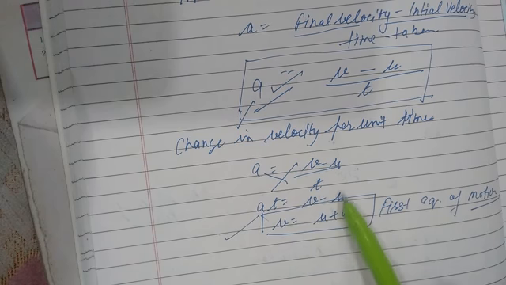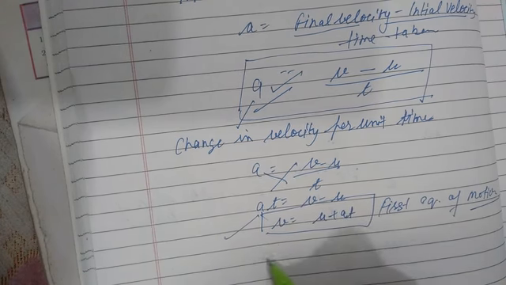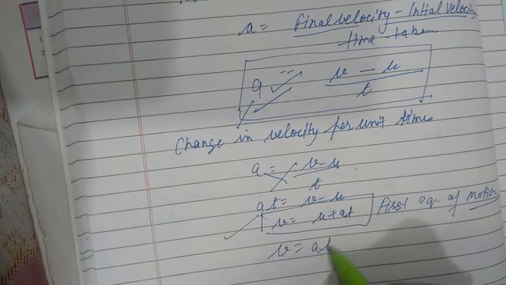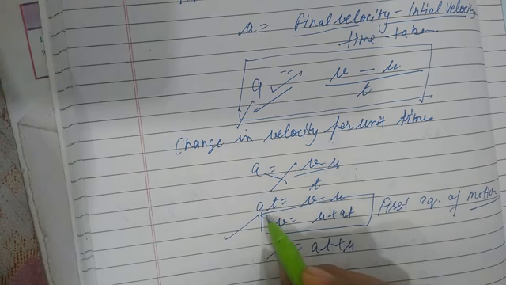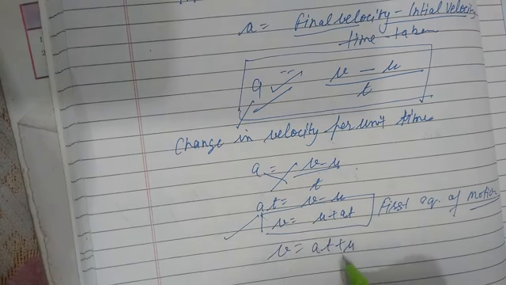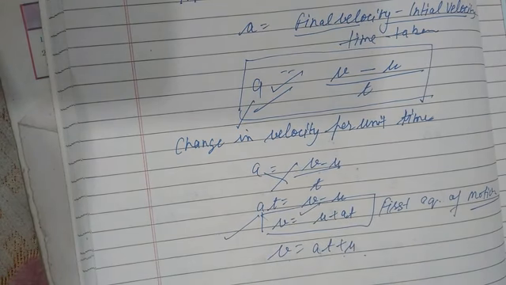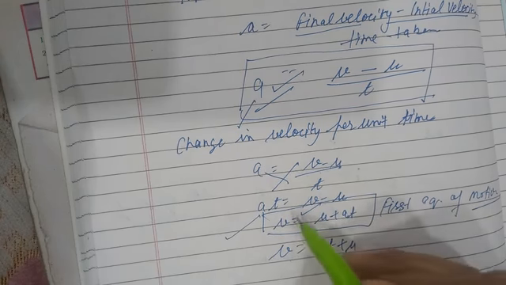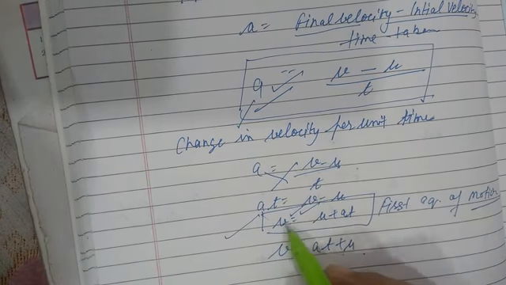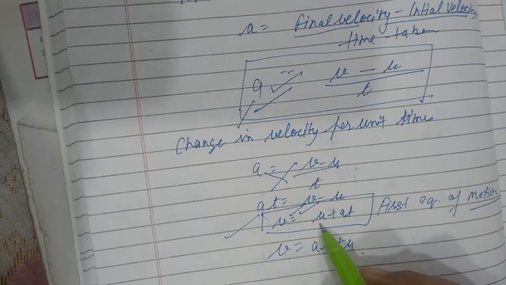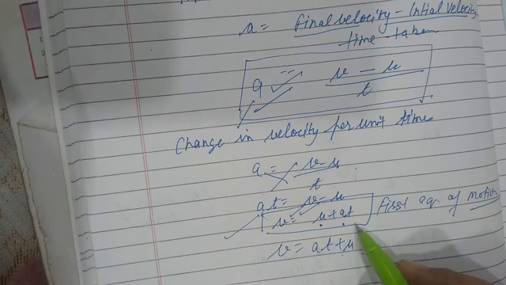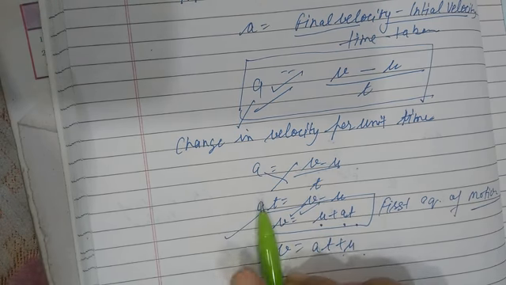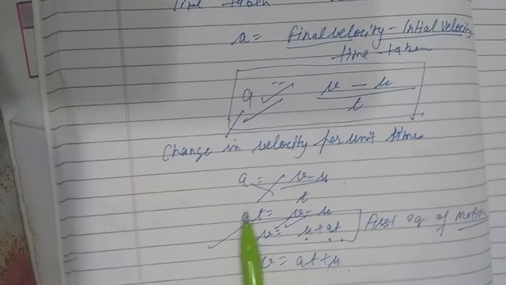So v is equal to at plus u. When you add this here, it will be a positive sign. So v is equal to at plus u, or v is equal to u plus at. What is v? Final velocity. u, initial velocity. a, acceleration. t, time taken. Understand?